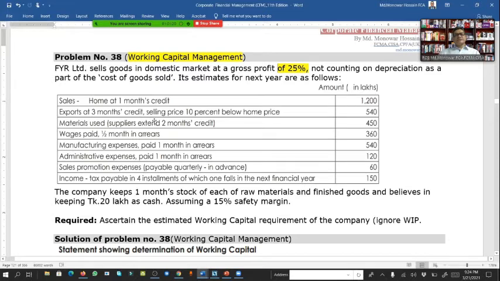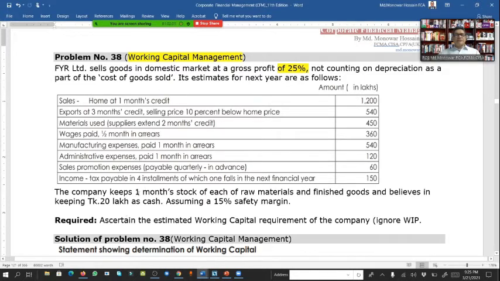Material used, supplier extended 2 months credit, 450. Wages half a month in arrears, 360, that means wages are paid after 15 days. Manufacturing expense paid 1 month in arrears, 540. Administrative expense paid 1 month in arrears, 120. Sales promotion expense payable quarterly in advance, 60. Income tax payable in 4 installments, of which one falls in the next financial year. That means the last installment is within the next year, so no need for calculation in this working capital.